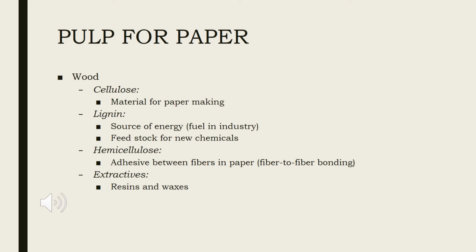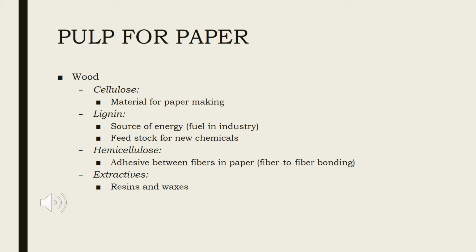The objective of the pulping process is to remove as much lignin as possible without sacrificing fiber strength, thereby freeing the fibers and removing impurities which cause discoloration and possible future disintegration of the paper.